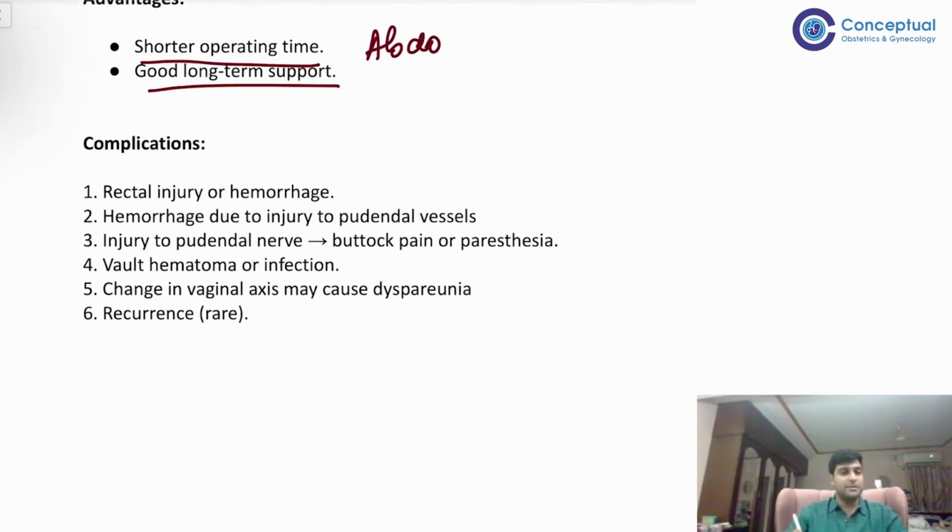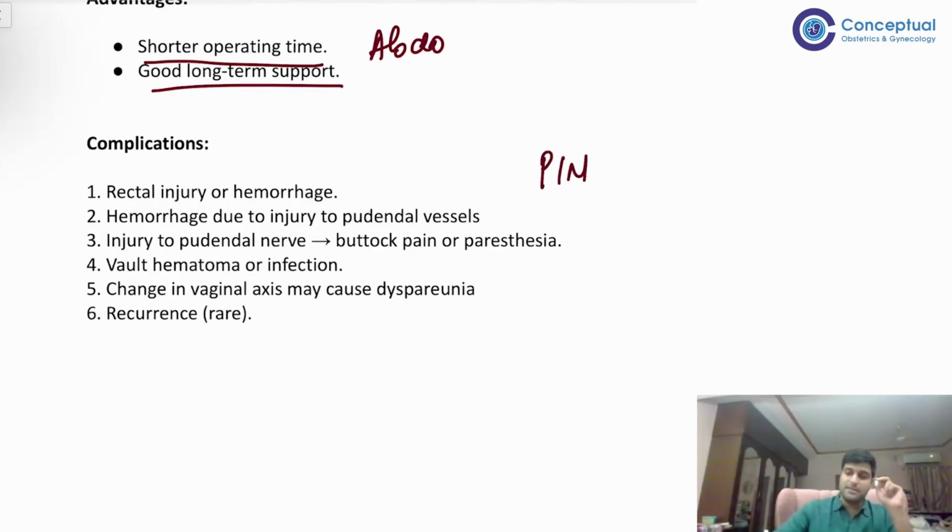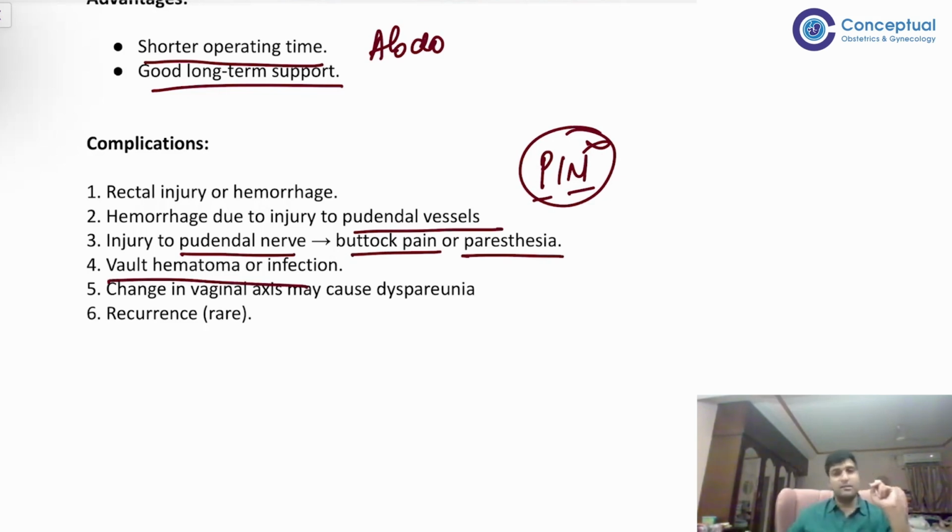But what is the complication? The complication is that, because the rectum is there, there can be rectal injury and hemorrhage. Your sacrospinous ligament has structures passing through it, the pudendal nerve and pudendal vessels. So those can get injured. Injury to the pudendal nerve can lead to buttock pain or paresthesias. Then vault hematoma or infection.